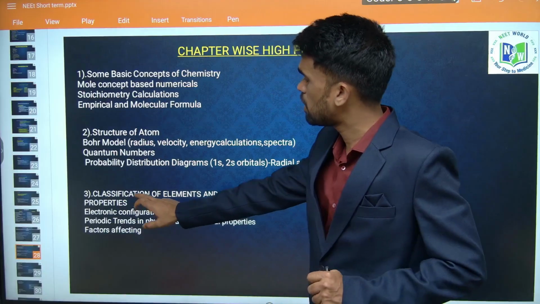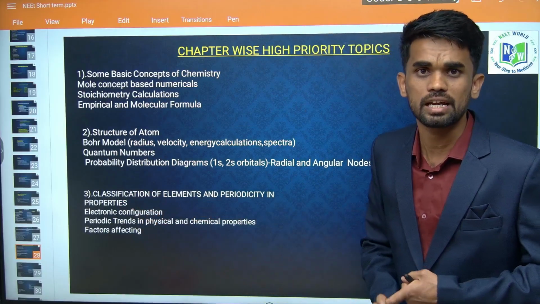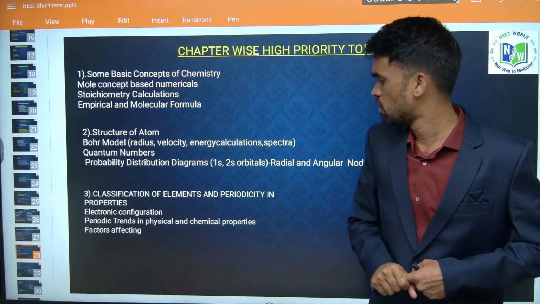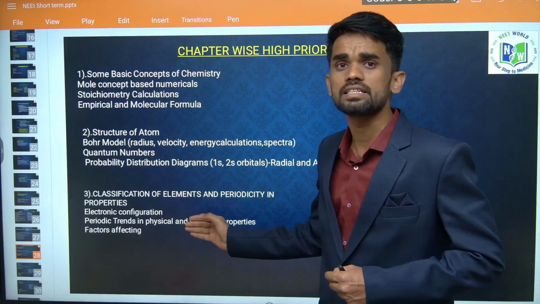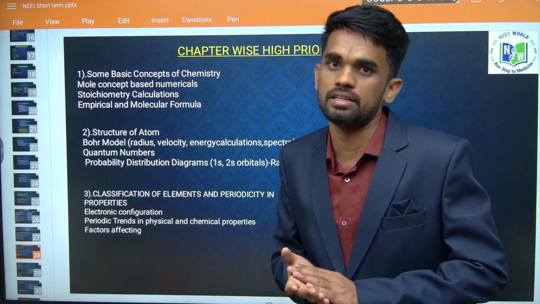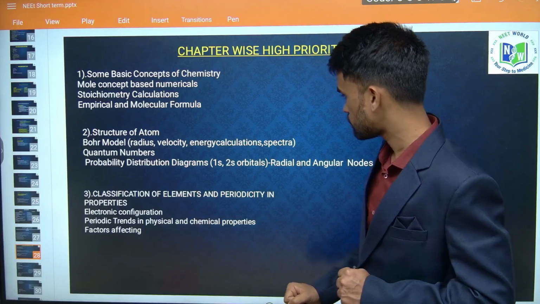Okay, then next we have classification of elements. There you will be studying the basic things like writing electronic configuration, which you have been doing from the 10th class itself. Okay, then next periodic trends, like what are the periodic properties we have. So what are the trends in that, and what are the factors affecting these periodic properties.